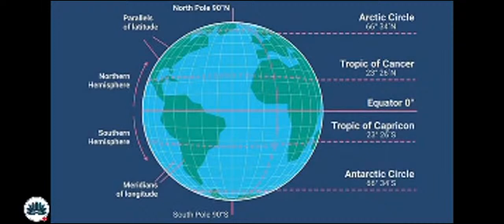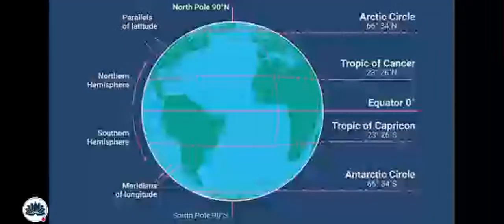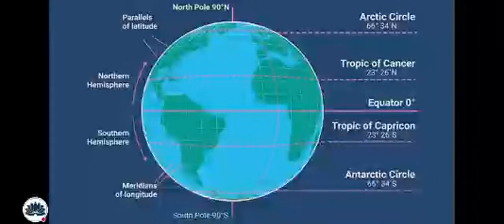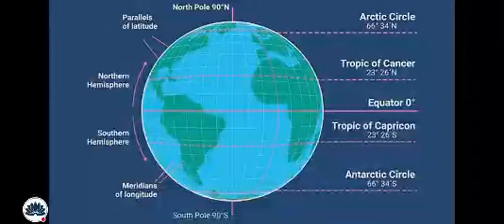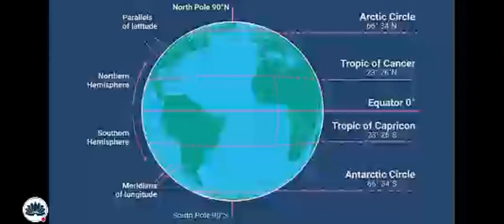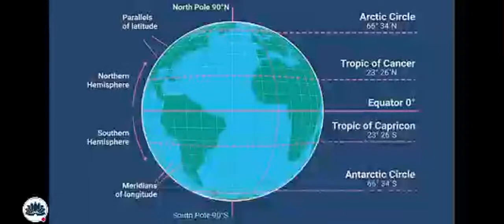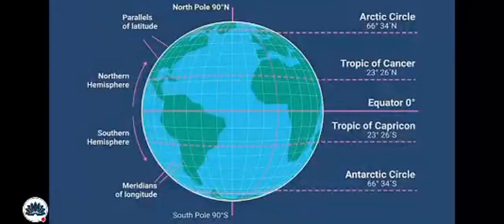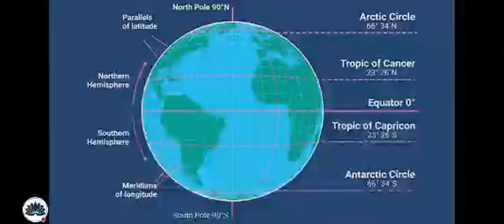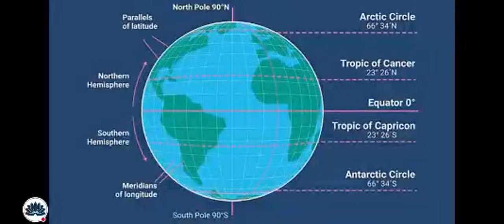So basically, as you can see, the earth has a spherical shape. Because of this, the equator is at a shorter distance from the sun. It means that the sunlight falls directly on the equator, which is why the countries near the equator have the hottest temperature, because they are at a shorter distance from the sun. While at the North Pole or South Pole, sunlight has to travel the longest distance. Because of this, the temperature is very cold. In the daytime there is very little sunlight, and during the night it is very cold.